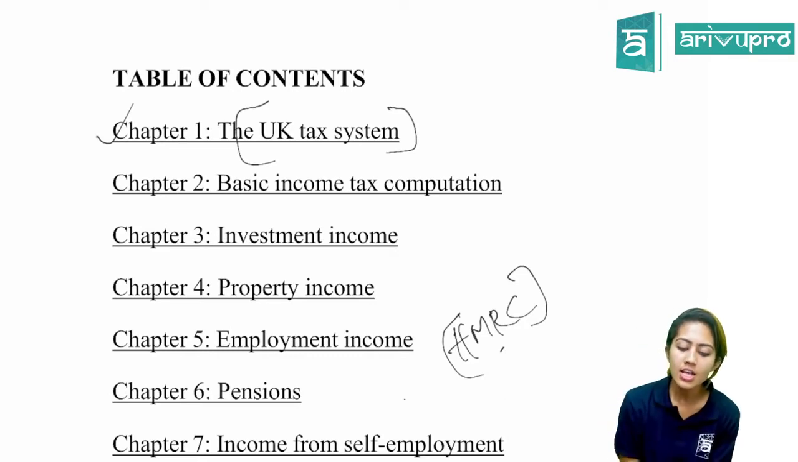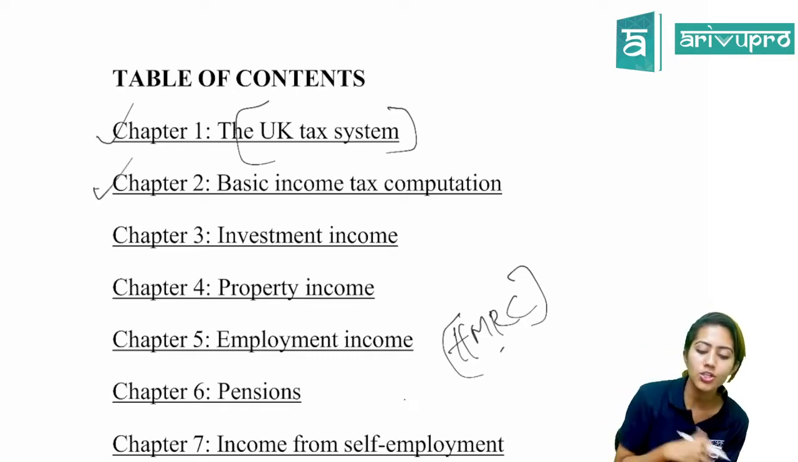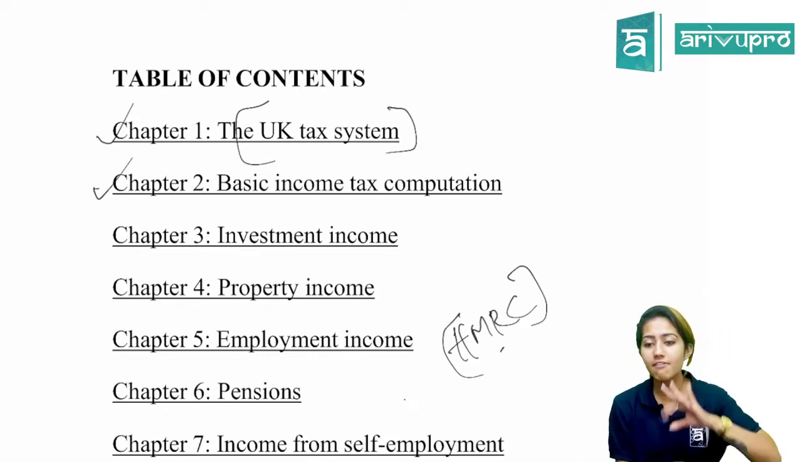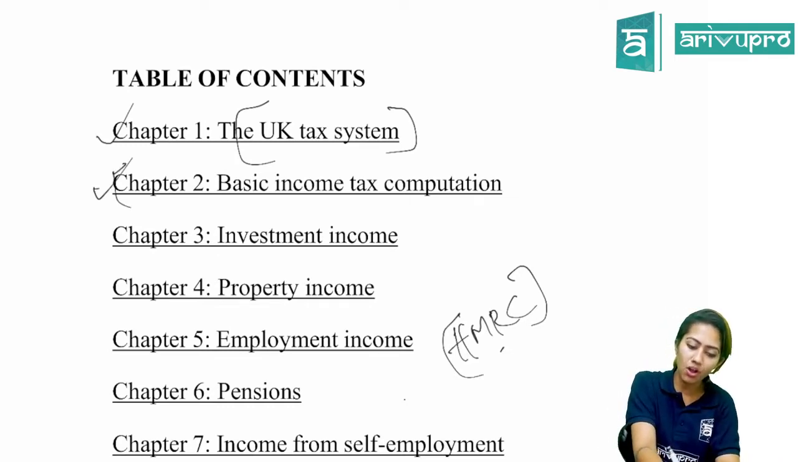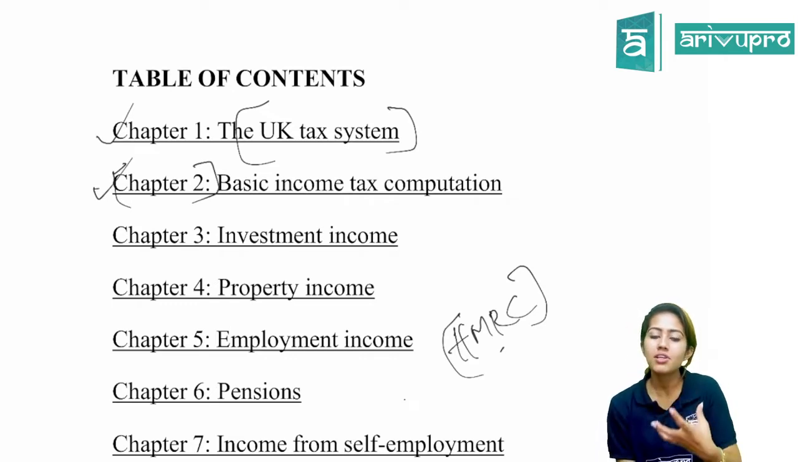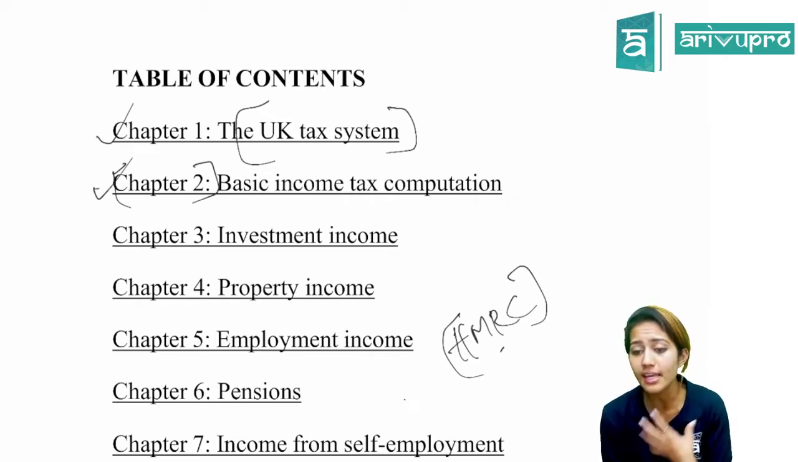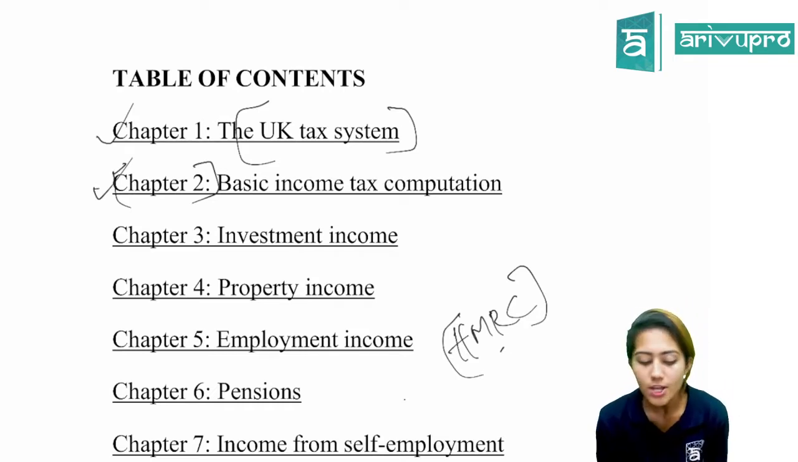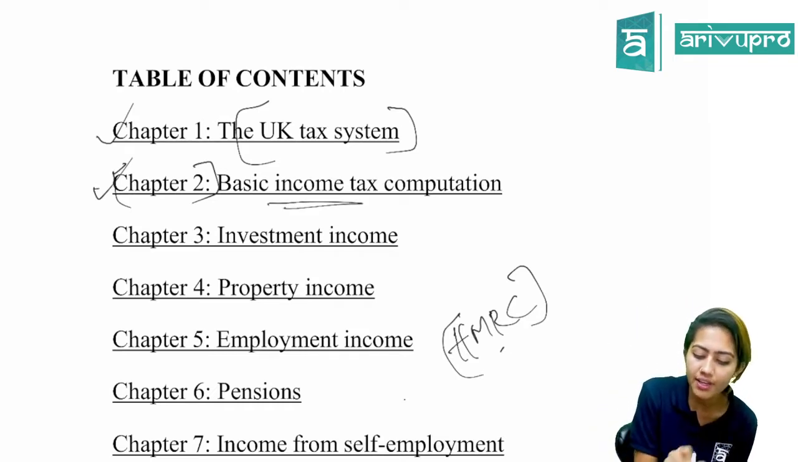Is that clear? Chapter 2 is where we are actually going to start with computations. One very, very important part of your F6 is chapter 2, basic income tax computation, because individuals have different sources of income and they have to calculate the tax that they have to pay on this income. That entire introduction is given in chapter 2.